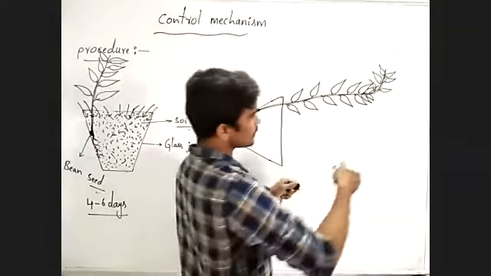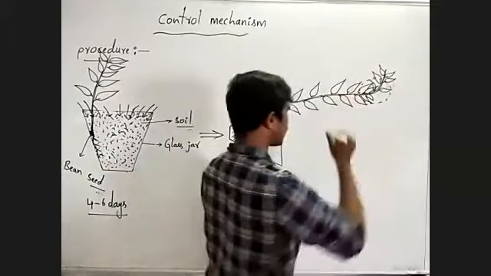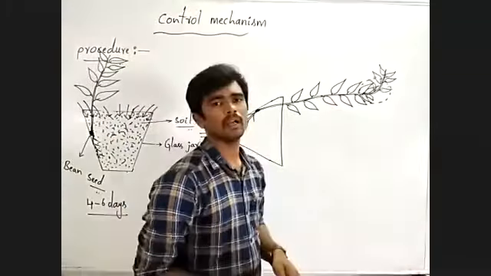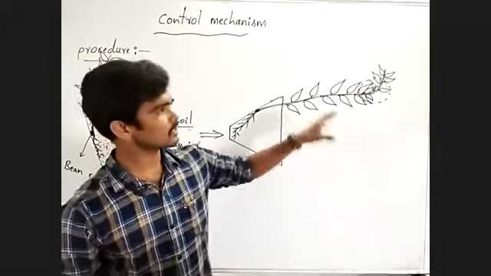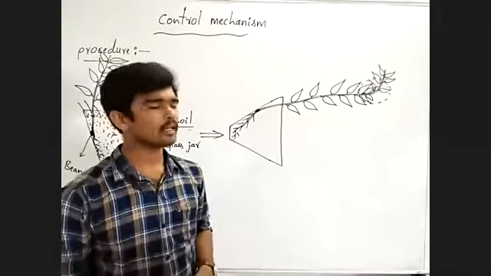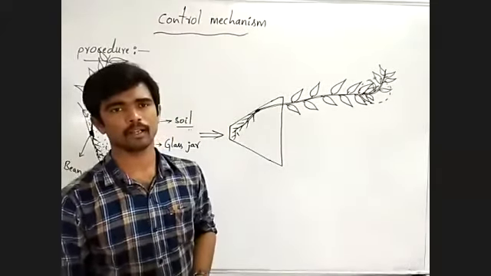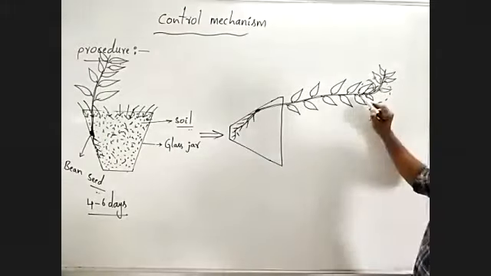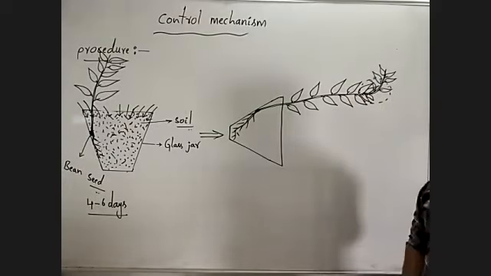Here, what is the reason for this bending? How does this bending occur? There is a complex mechanism. Some chemicals or plant hormones are involved in this bending process. Now observe, here the plant always grows towards the light.